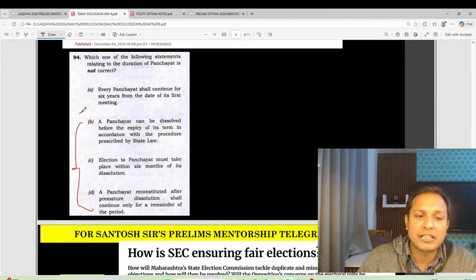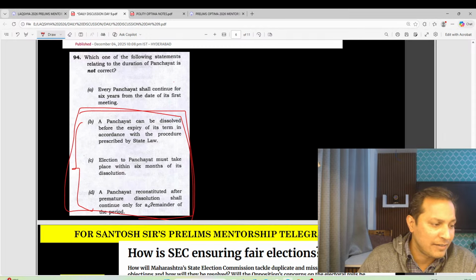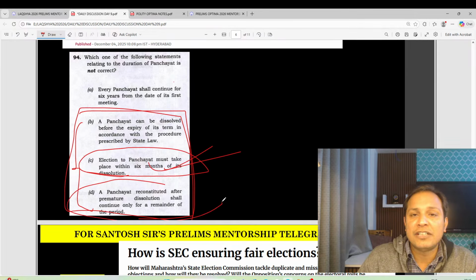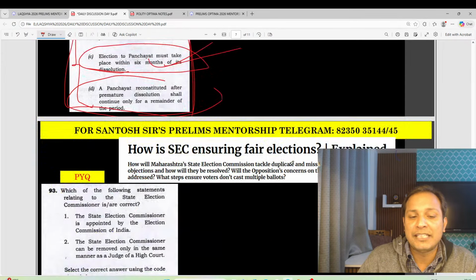This is a very important provision. Questions can come from this provision. So within 6 months of a dissolution, there must be an election, and the new body which will come will be only for the remainder period.